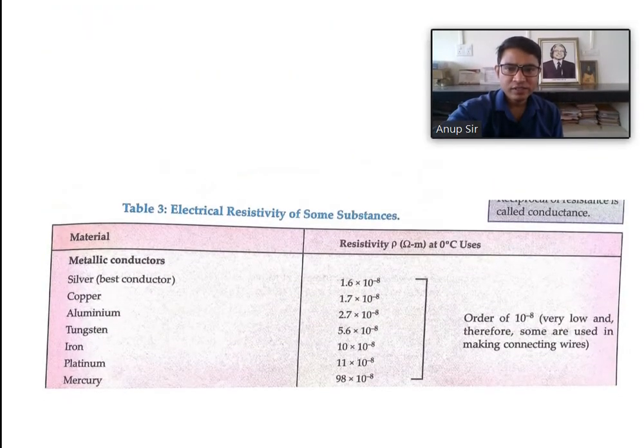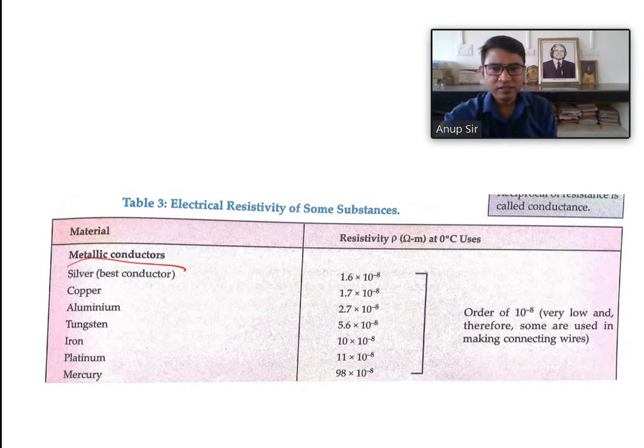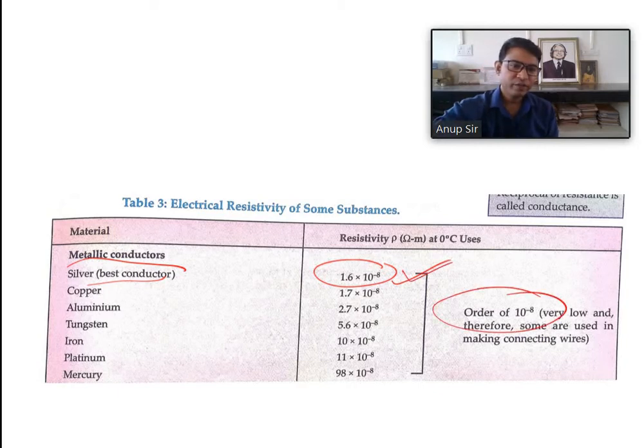Next, see here, the best conductor is silver because the resistivity is very less, and it is 1.6 into 10 to the power minus 8. Okay, order of 10 to the power minus 8 is a very small quantity.